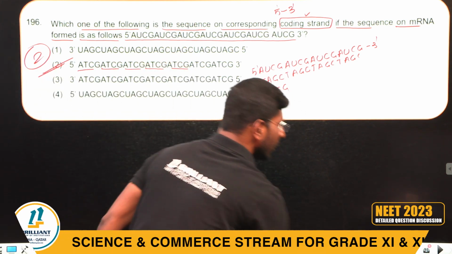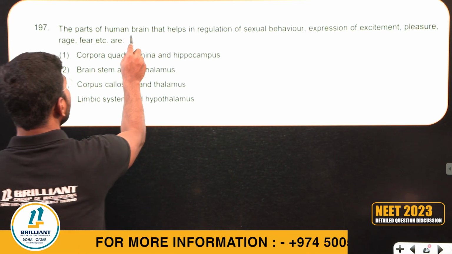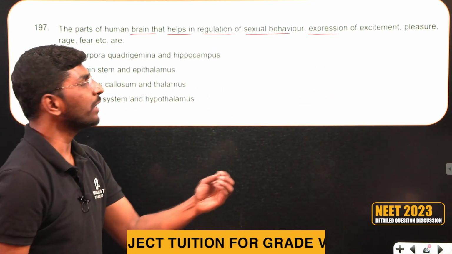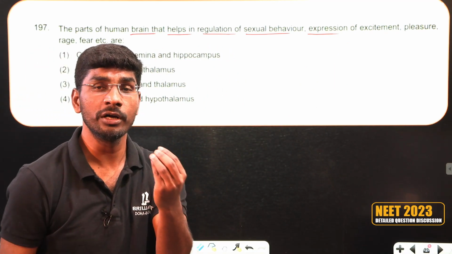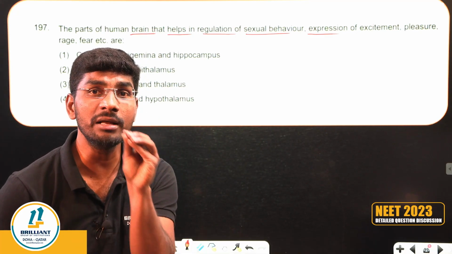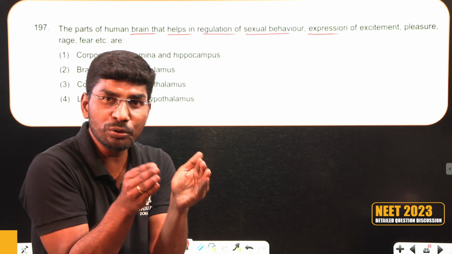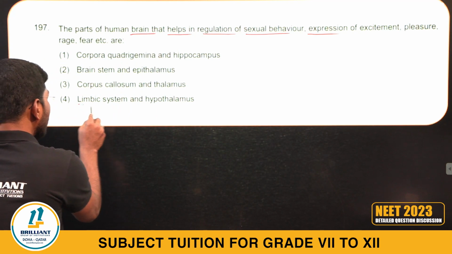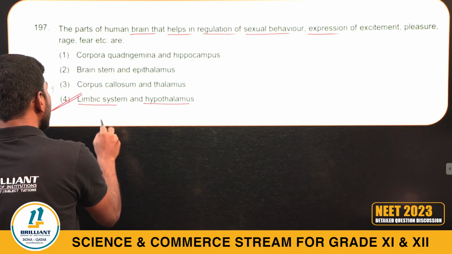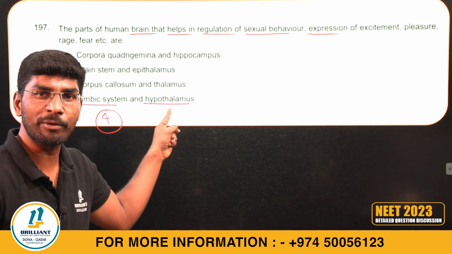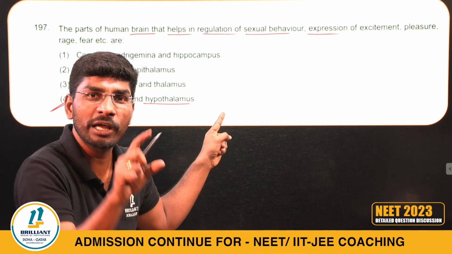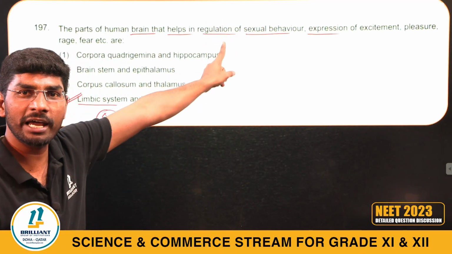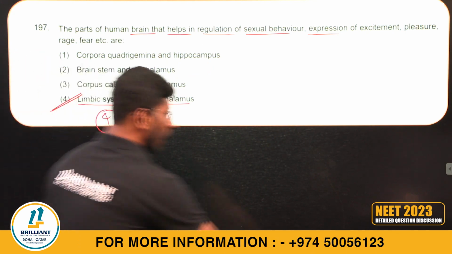Then question number 197. The part of the human brain that helps in the regulation of sexual behavior, expression of excitement and also pressure. This question I told you in the neural coordination chapter. In the brain, the limbic system plus hypothalamus control sexual behavior in human beings. Option 1 is the limbic system and hypothalamus. The limbic system is made up of amygdala plus hippocampus. Two parts fused together are called the limbic system, and the hypothalamus can maintain this behavior. So the answer will be option 4.